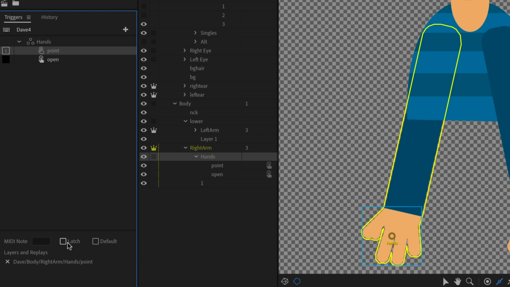I usually like to do a latch. I'm going to click a latch down here, and that just means I have to click 1 once instead of holding it down for the trigger to work. I find latch triggers are a little bit easier to remember and not do finger gymnastics when you're trying to hold down 3 or 4 different triggers. It feels just a little bit more user-friendly to me.